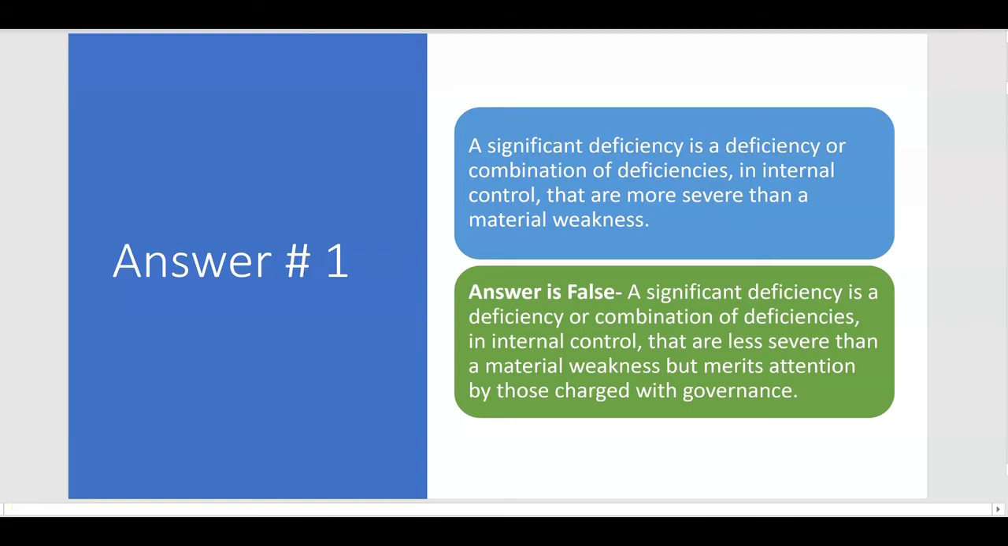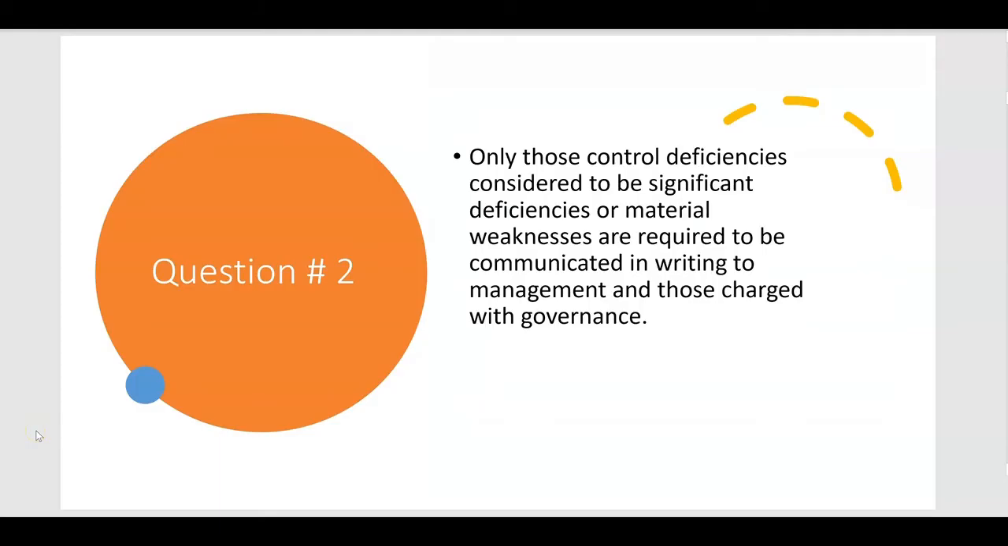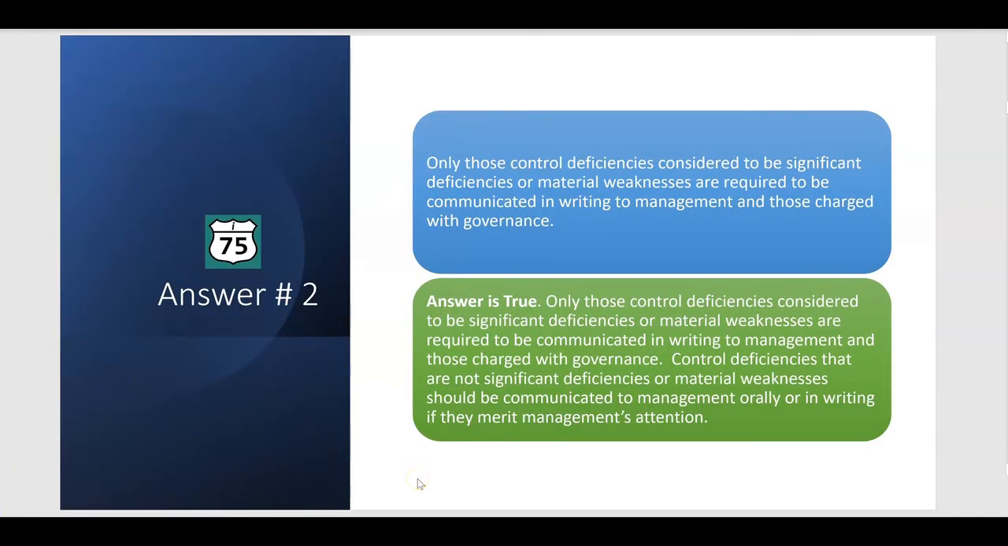No. Number 2, only those control deficiencies considered to be significant deficiencies or material weaknesses are required to be communicated in writing to management and those charged with governance. True or false? And that is true. Only those control deficiencies considered significant enough, either significant deficiencies or even more material weaknesses, would be required to be communicated in writing to who? Management and those charged with governance.